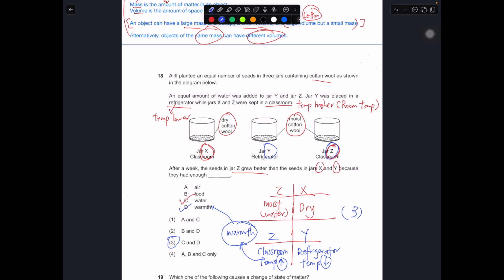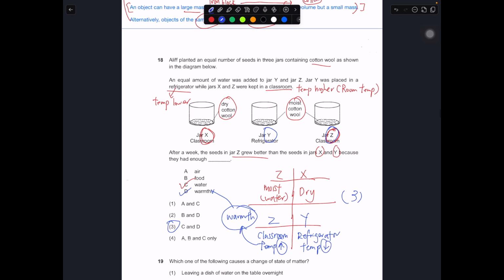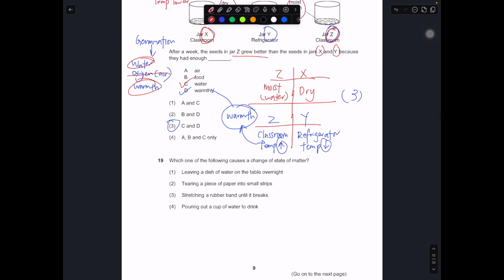The main concept being tested for this question is germination of the seeds. Germination of the seed needs 3 things: water, oxygen, and warmth. Oxygen is found in the air, which is everywhere, be it the classroom or the refrigerator. So in this part, we are not comparing that. We're comparing this and this for the case of X, Y and Z. So with that, let's move on to question number 19.